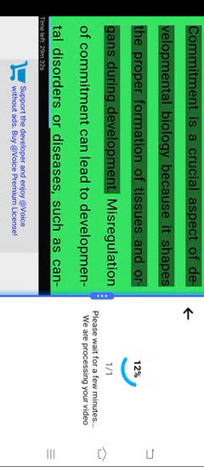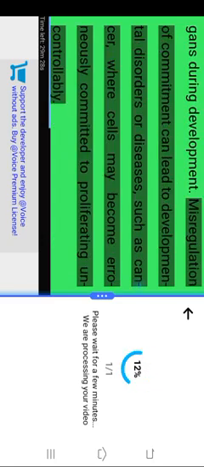Commitment is a crucial aspect of developmental biology because it shapes the proper formation of tissues and organs during development. Misregulation of commitment can lead to developmental disorders or diseases, such as cancer, where cells may become erroneously committed to proliferating uncontrollably. Commitment in stem cells and regenerative medicine.